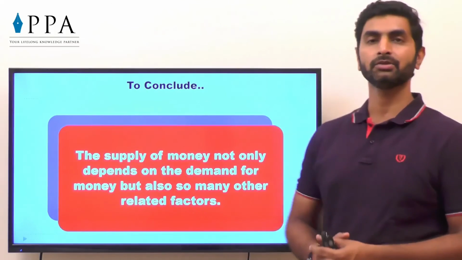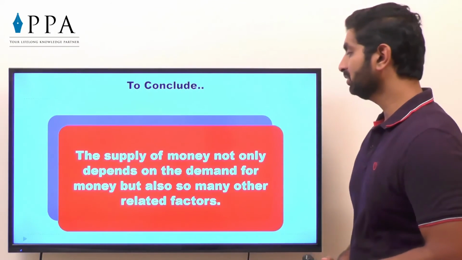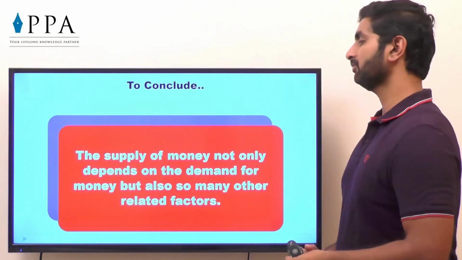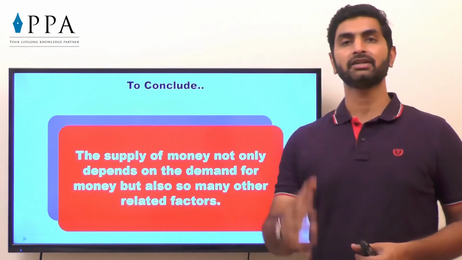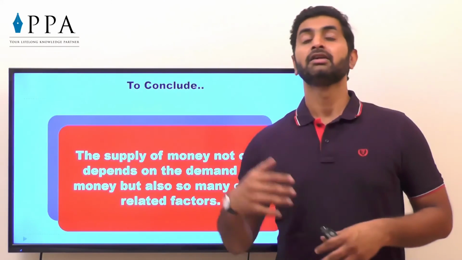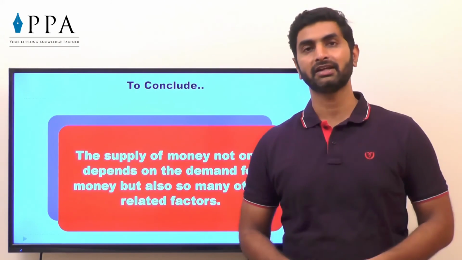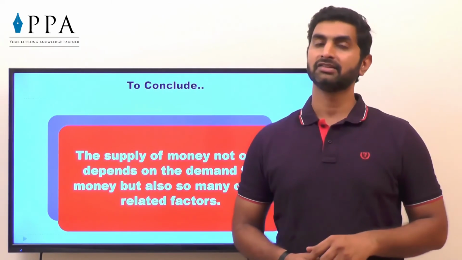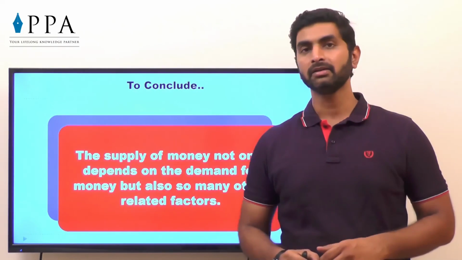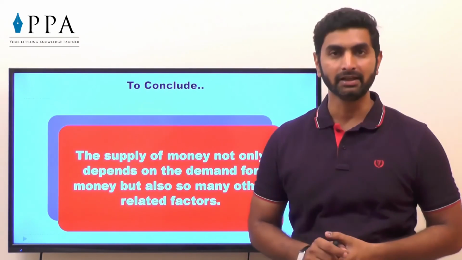To conclude, coming to the end of this chapter, money supply. The supply of money not only depends on demand for money, but also on many other related factors like the policy of the central government, the central bank, the behavior of the public, the reserve ratios, and a number of other factors. So to conclude on this note, the supply of money does not depend just on demand, it depends on many other factors. That is what you have to understand in detail.